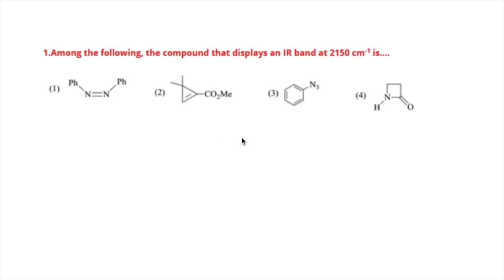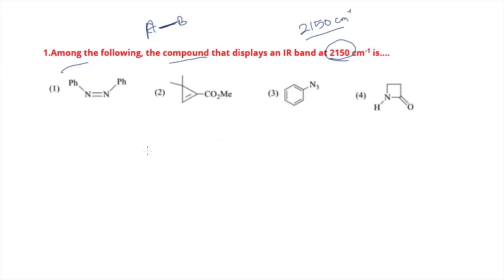So let's talk about this question. It says: among the following compounds, which displays an IR band at 2150 centimeter inverse? It's quite a big value. We all know that IR bands are because of bond stretching; they give you the bond stretching frequency. If you have a bond between A and B, the stronger the bond is, the higher the IR value will be. So the IR value depends on how strong your bond is.